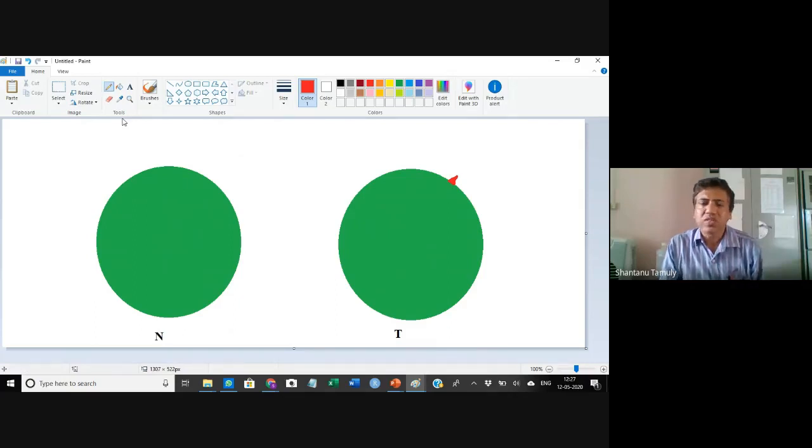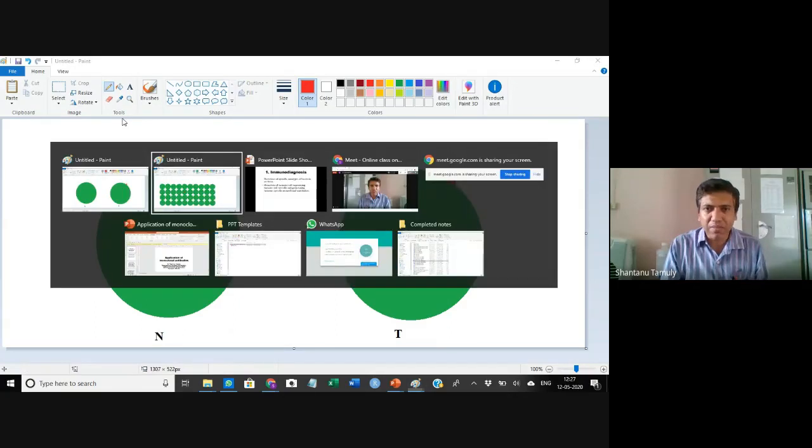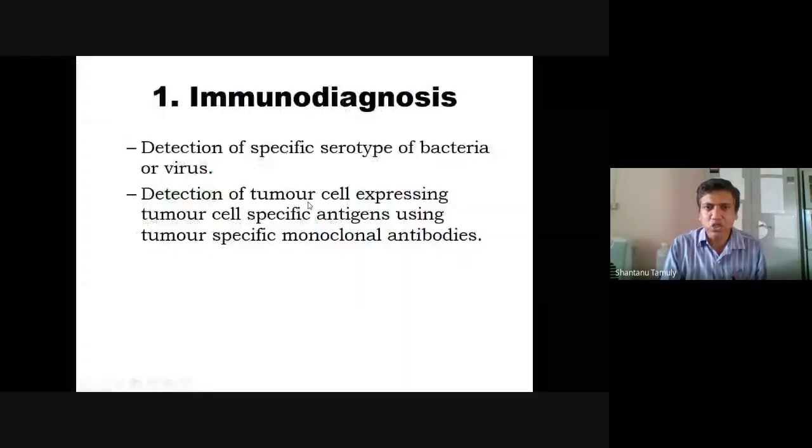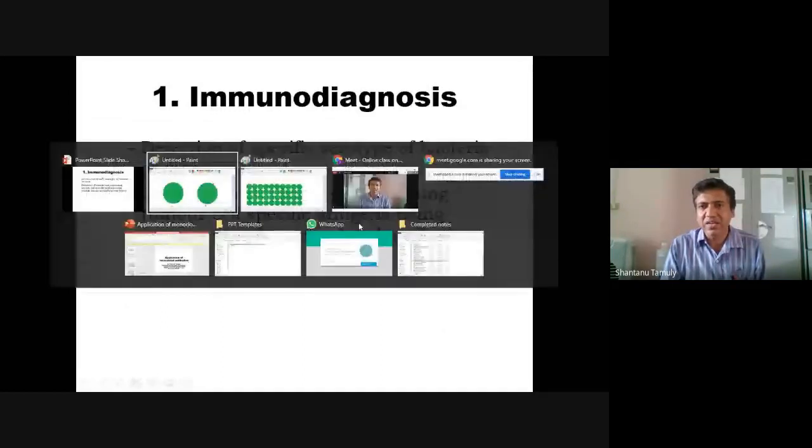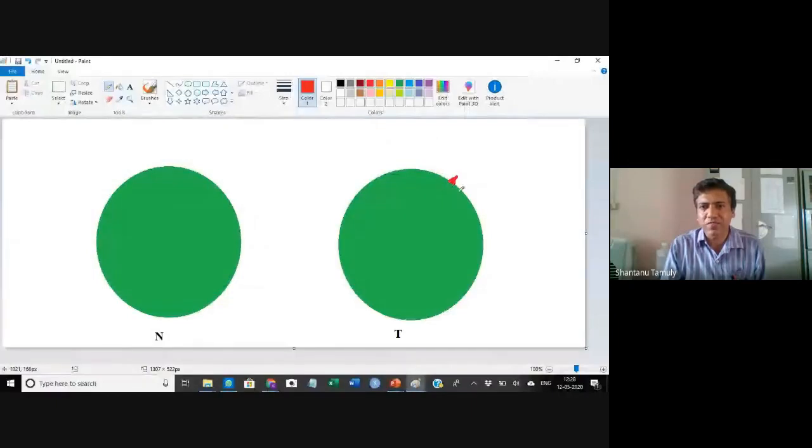So in this case, if you see my presentation, it says the detection of tumor cells expressing tumor specific antigens. That means this red color antigen that is present on the cell surface is a tumor specific antigen. That means this antigen is expressed only in the tumor cells.